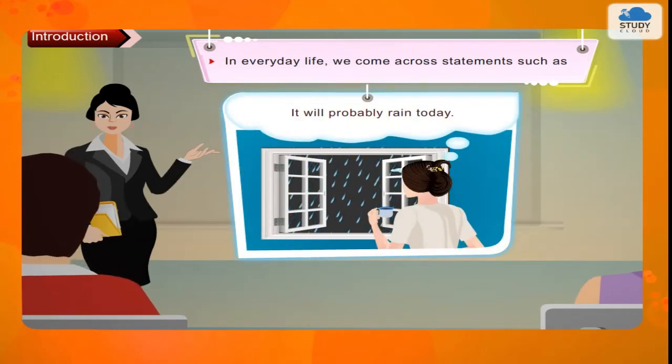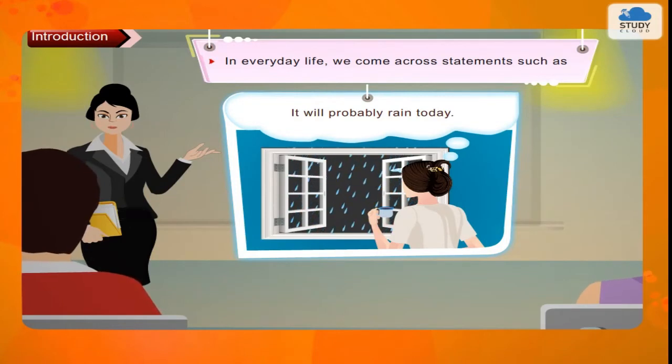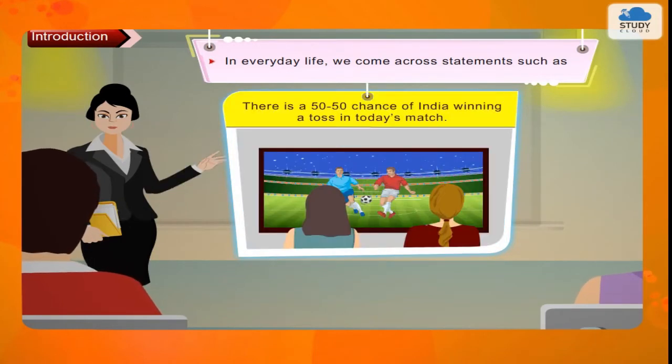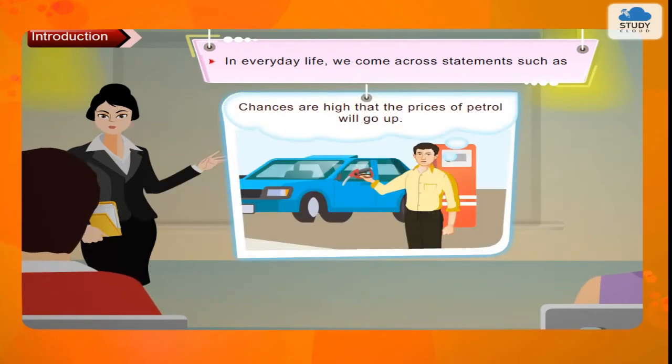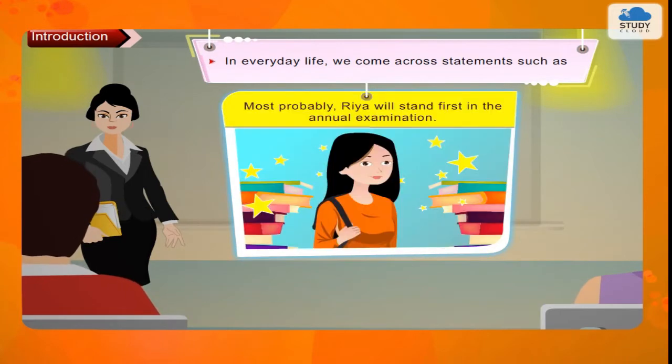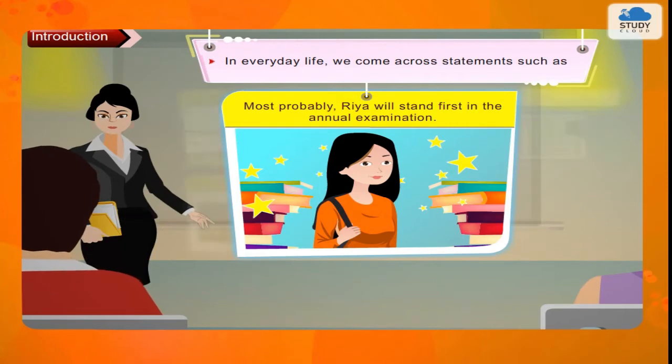It will probably rain today. There is a 50-50 chance of India winning a toss in today's match. Chances are high that the prices of petrol will go up. Most probably, Ria will stand first in the annual examination."